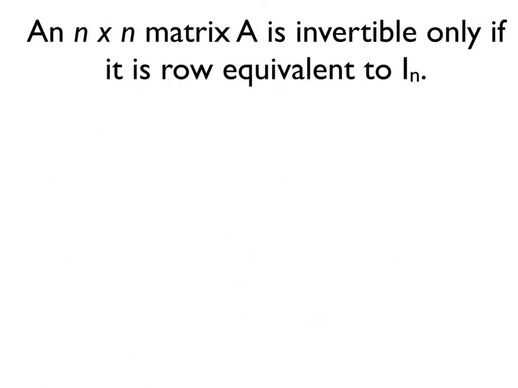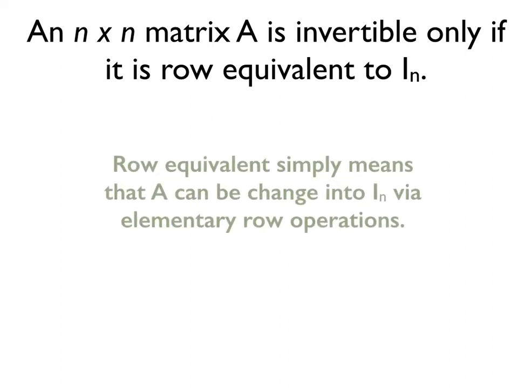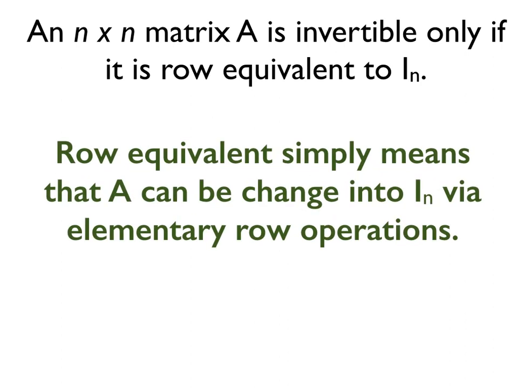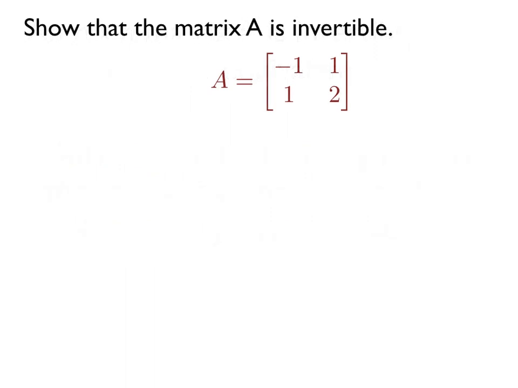Let's consider another theorem, which says that an n by n matrix A is invertible only if it is row equivalent to the identity. Recall that row equivalent simply means that A can be changed into the identity via some series of elementary row operations. So let's look at an example.